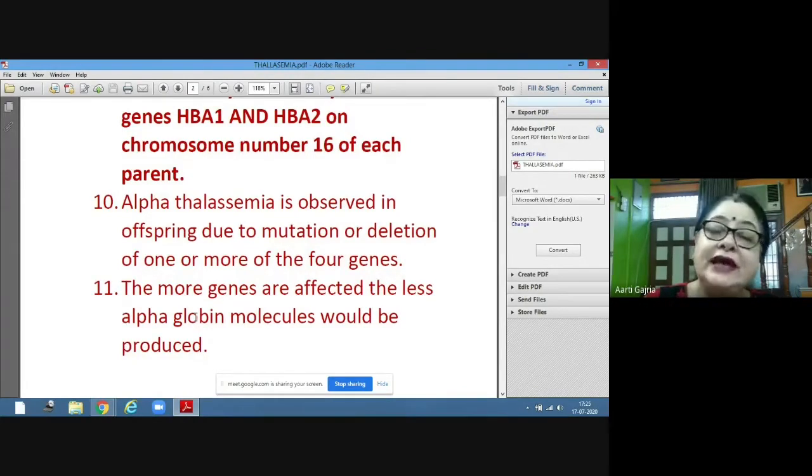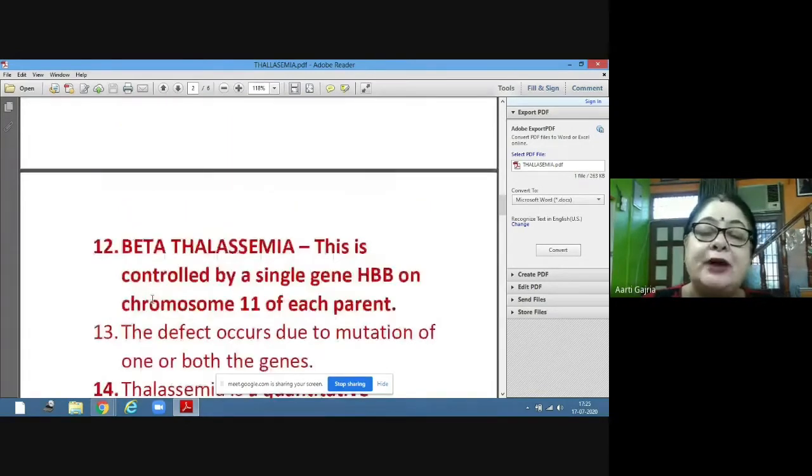Now, beta thalassemia is controlled by a single gene. Like alpha was controlled by 2 genes, beta is controlled by a single gene, HBB. HBB is for hemoglobin again, B, on chromosome 11. That was on chromosome 16. Now, this gene is present on chromosome 11 of each parent.